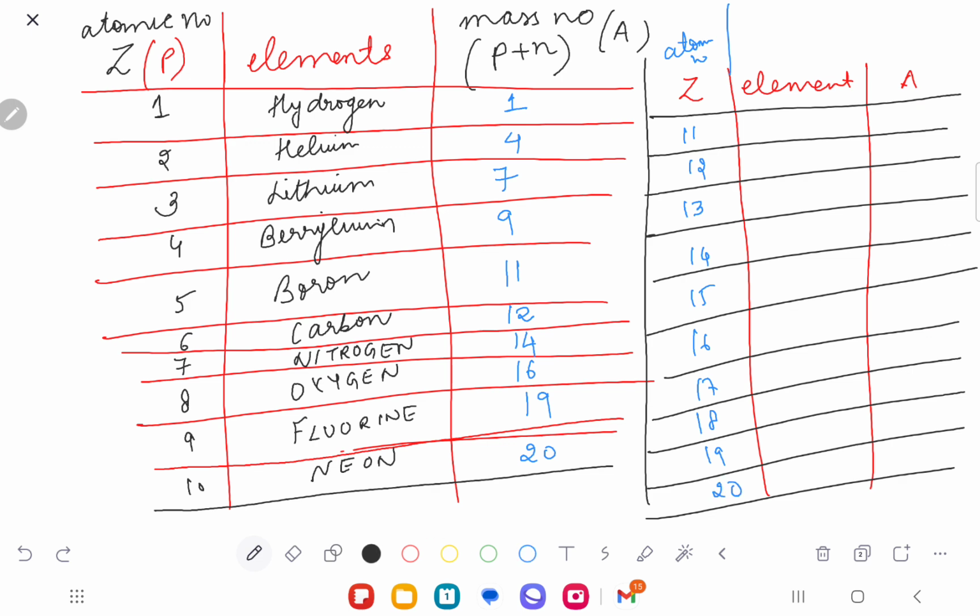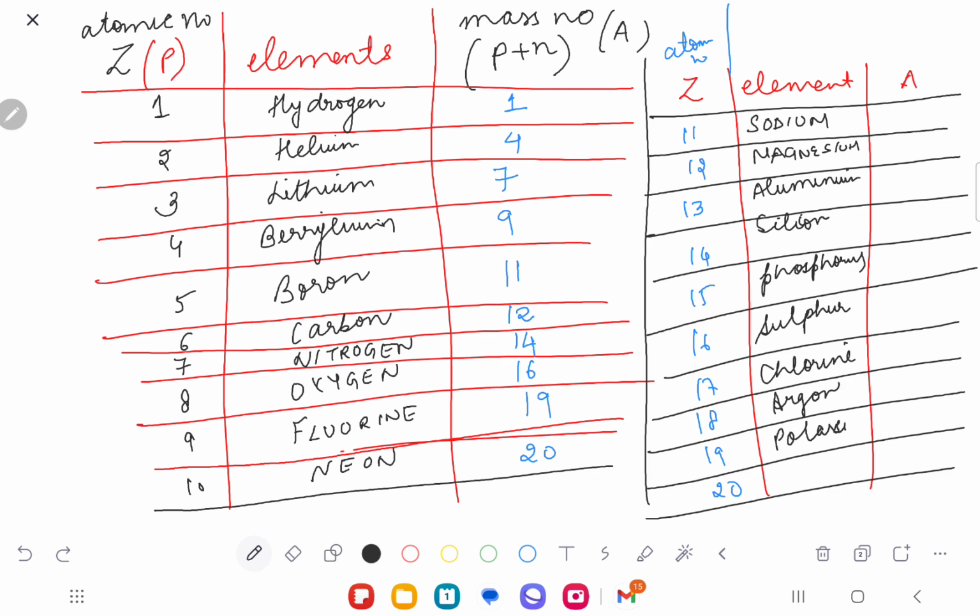So the element with atomic number 11 would be sodium, then magnesium, aluminium, silicon, phosphorus, sulfur, chlorine, argon, potassium, calcium. Yes or no?